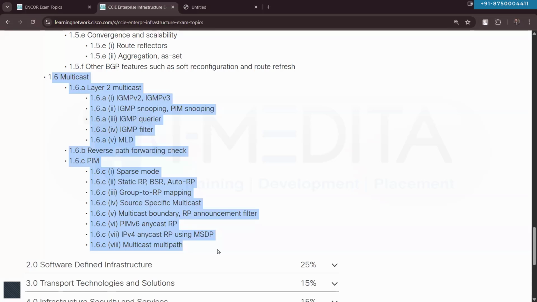In the multicast routing, we will talk about how we can perform one-to-a-group communication. What is layer 2 multicast? What is IGMP snooping, MLD?